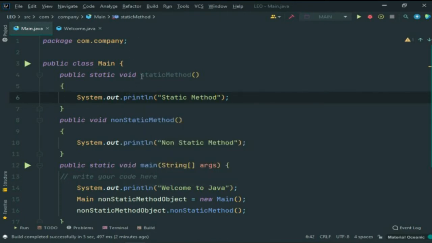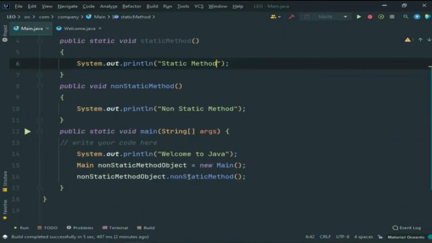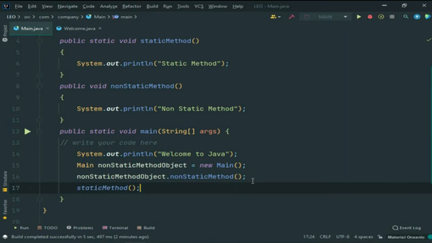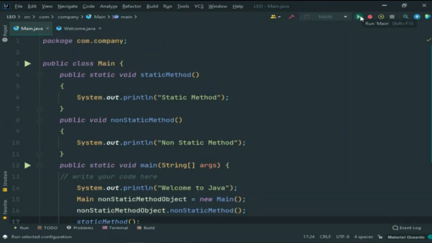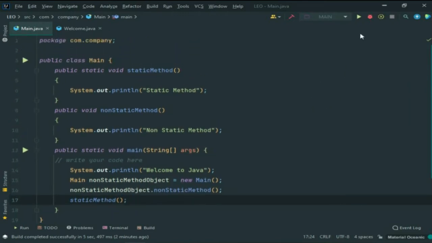Now you guys can see that I created here a static method. I can call this method without creating an object. So how can we do this? Simply write our method static method, and then you can call this method without creating an object. So I will execute our code here.